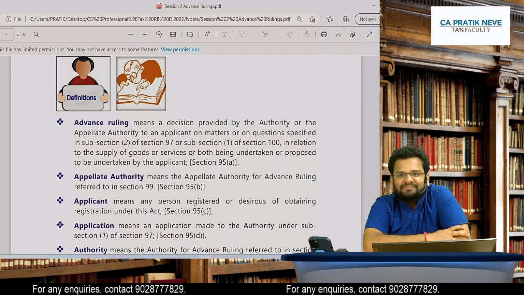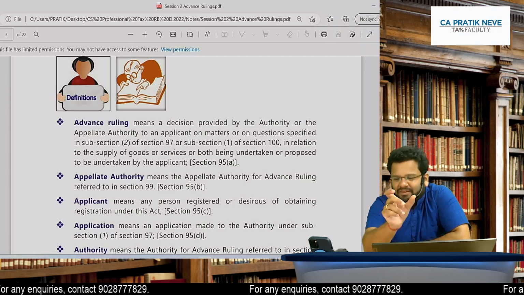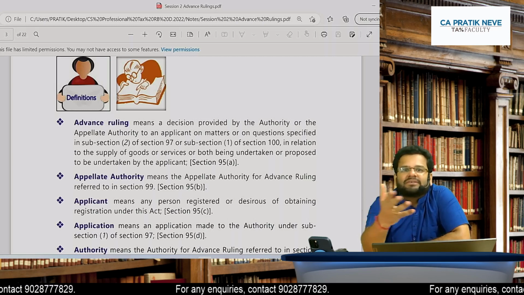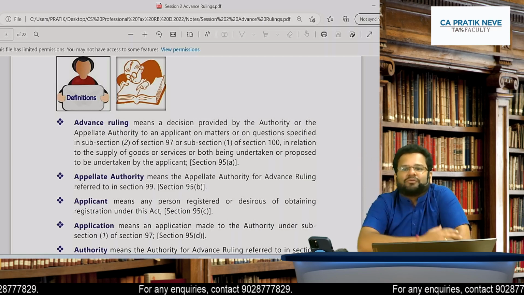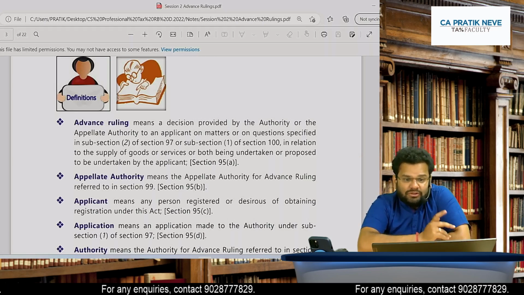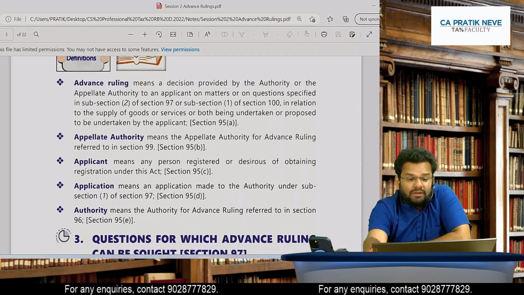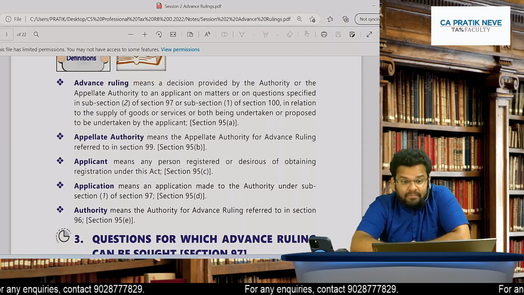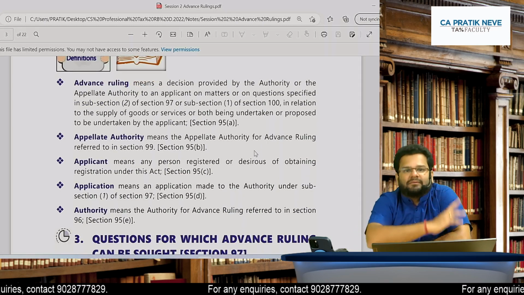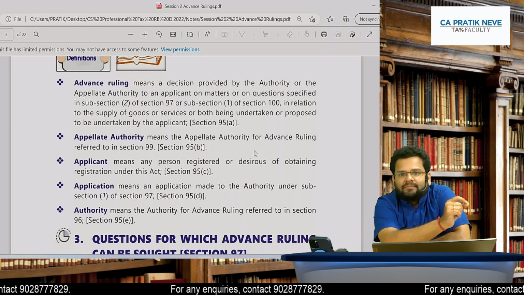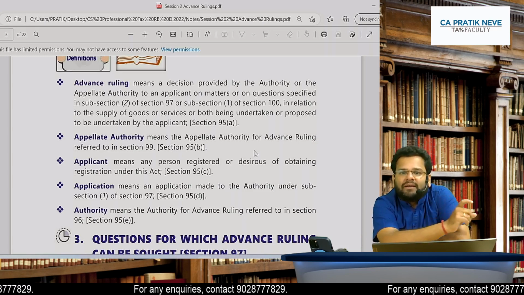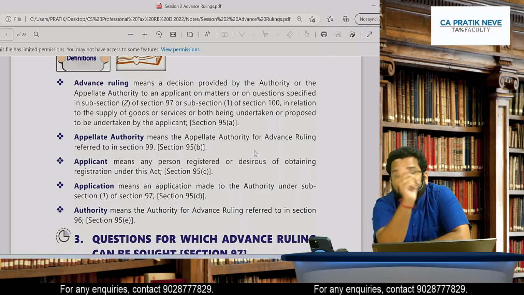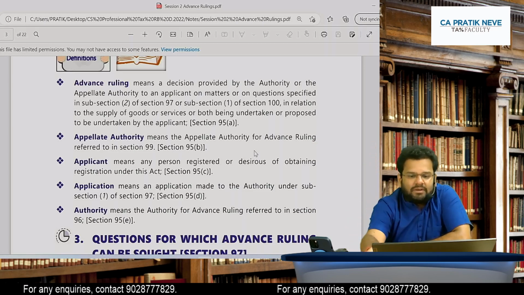Agreed? Yes, very good. See, purposefully of few things I am going in depth because at home you would never read them. So I thought let's go in depth of few things. Okay, so see, what exactly is meaning of the word authority? Authority means authority for advance ruling. So basically AAR. So to whom application is to be made for advance ruling? AAR. On which questions? Questions which are mentioned in section 97.